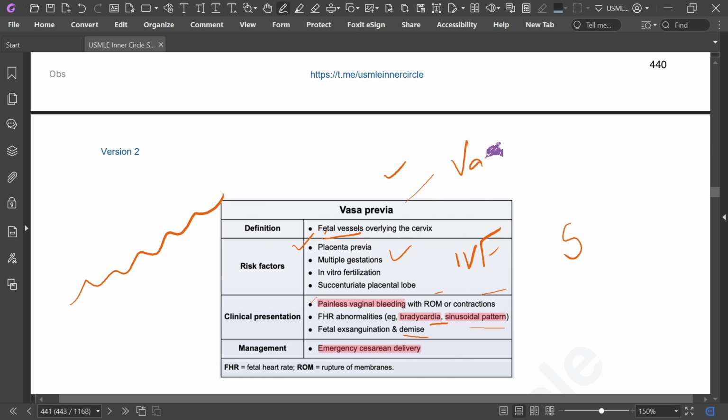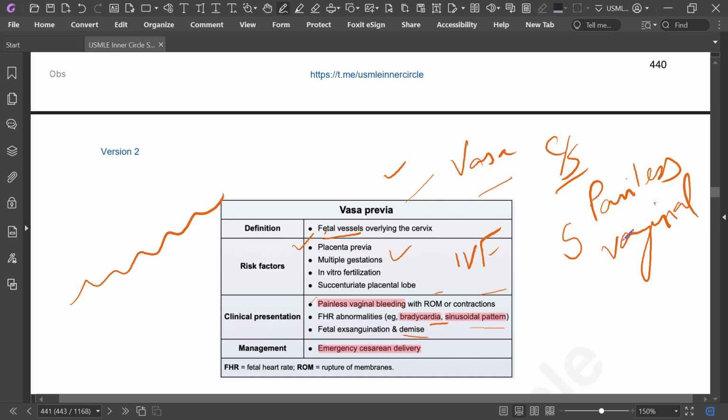So in Vasa previa, it looks like painless vaginal bleeding, just like placenta previa. One of the risk factors is again placenta previa and multiple gestation. In Vasa previa, prior cesarean section is not a risk factor. Here another risk factor is added, like IVF.